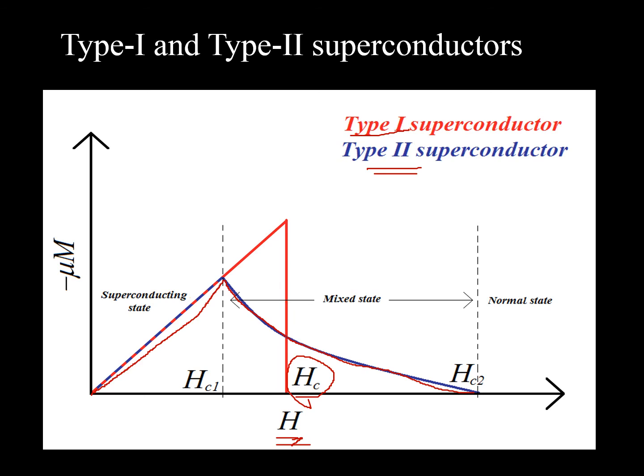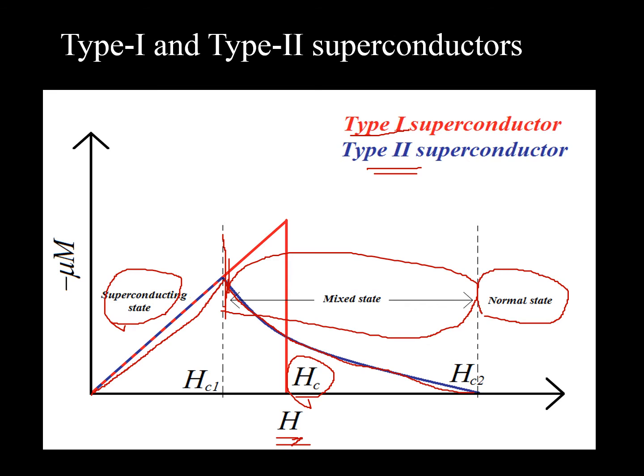Instead of abruptly dropping to zero, it slowly increases and then decreases. Here, in the type 2 superconductor, up to here we call it the perfect superconducting state, and from here to here we call it the mixed state, and again above this Hc2 we have the normal state.